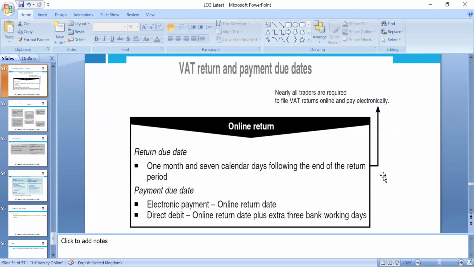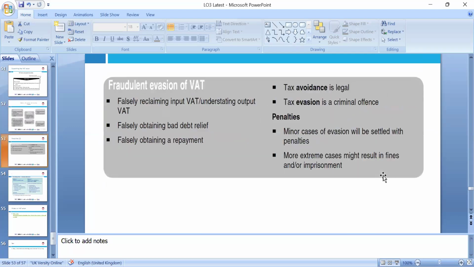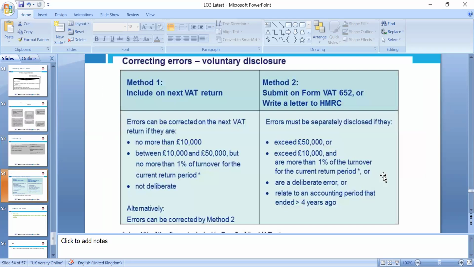VAT and the return due date. If you follow the schemes, you need to make the payment. So with late returns and payments, of course, if it is deliberate, penalties can be charged for inaccurate returns and failure to register. So fraudulent tax avoidance, of course, can lead to criminal charges.